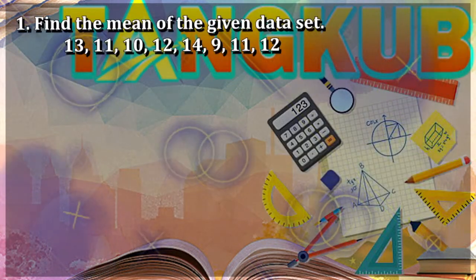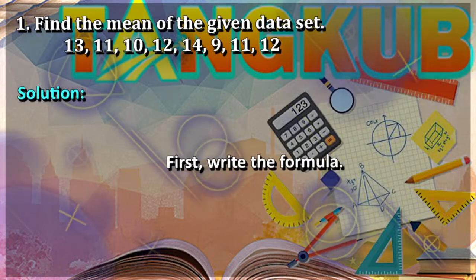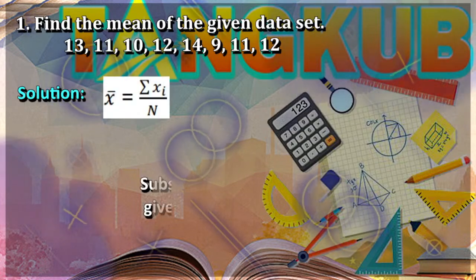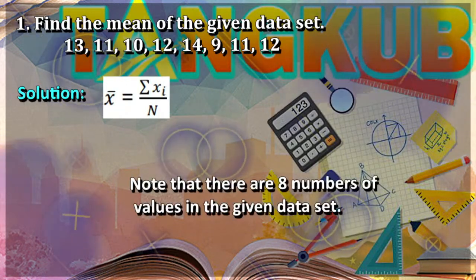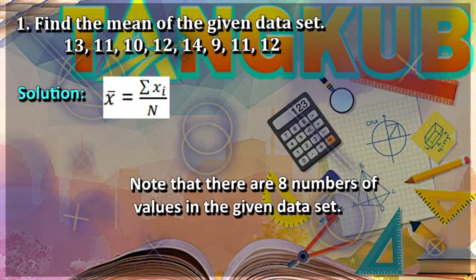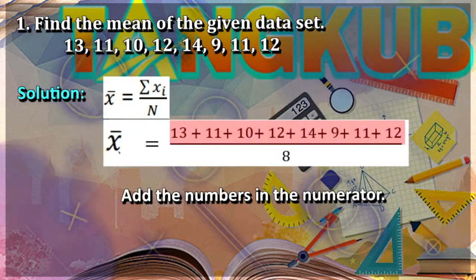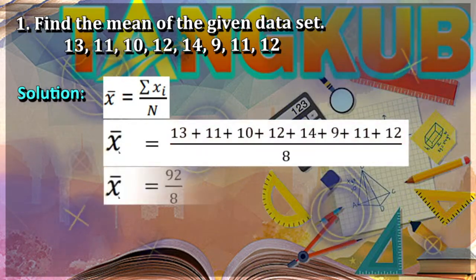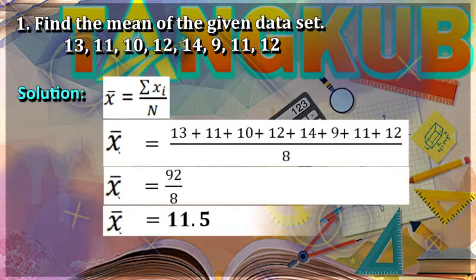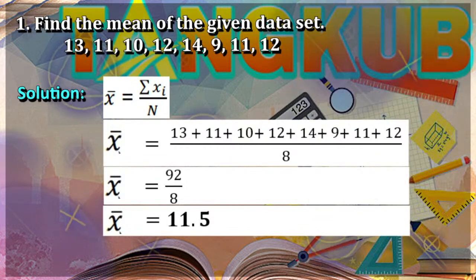Find the mean of this given data. First, we have to write the formula. Next, substitute the values from the given dataset in the formula. Note that there are 8 numbers of values in the given dataset. Next, add the numbers in the numerator. Then divide to the denominator. Finally, this is the mean. 92 divided by 8 is equal to 11.5.